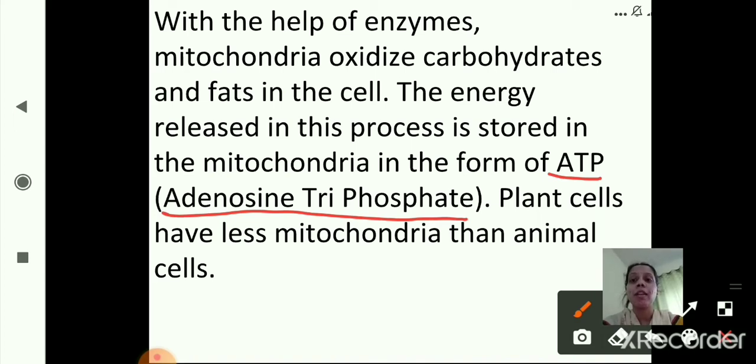Plant cells have fewer mitochondria than animal cells. Meaning animal cells have more mitochondria than plant cells.